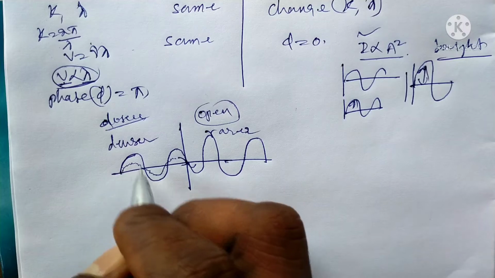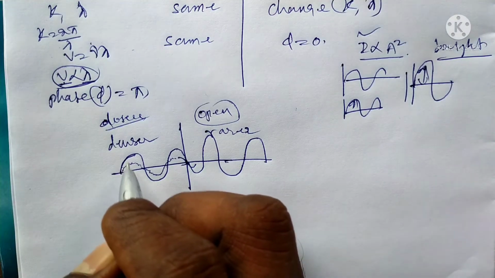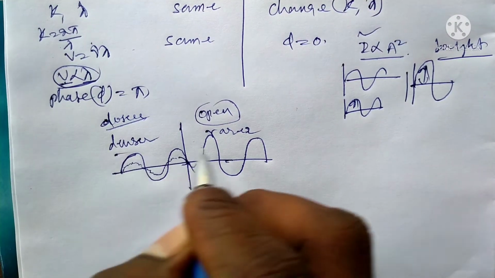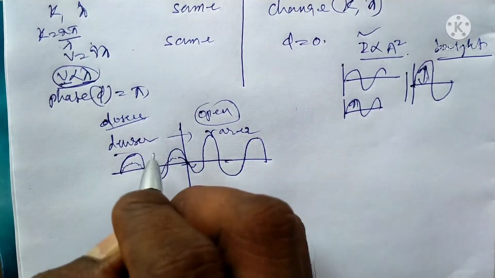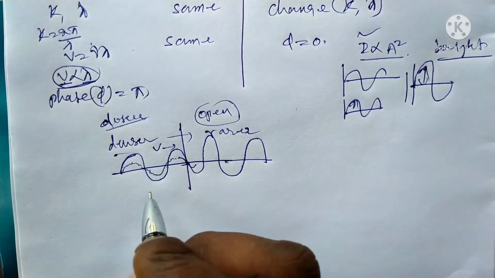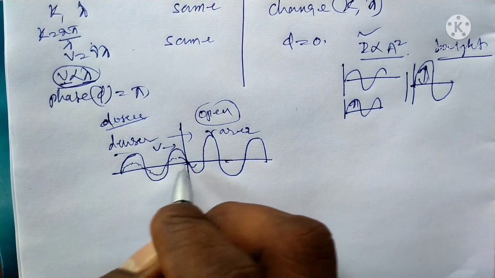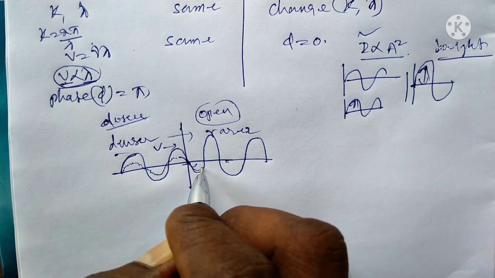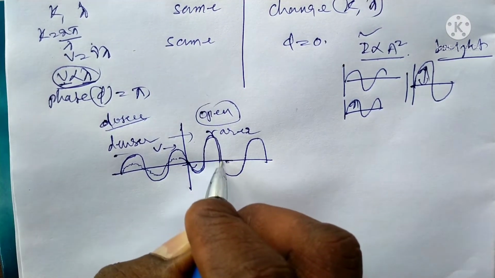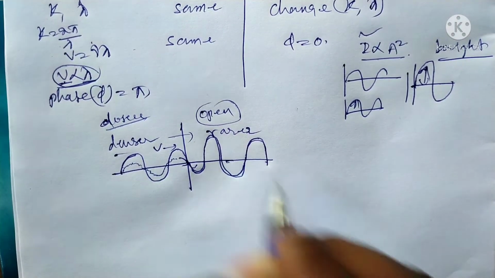The wave is traveling through the denser medium to the rarer medium, moving like this with velocity v. After transmission, the wave is transmitted with the highest amplitude.